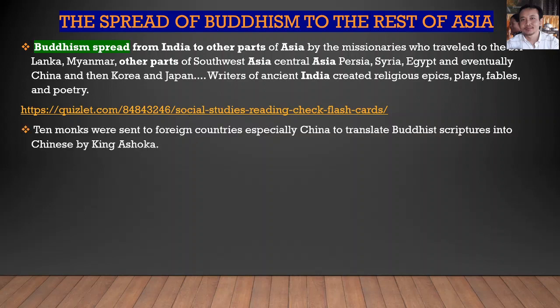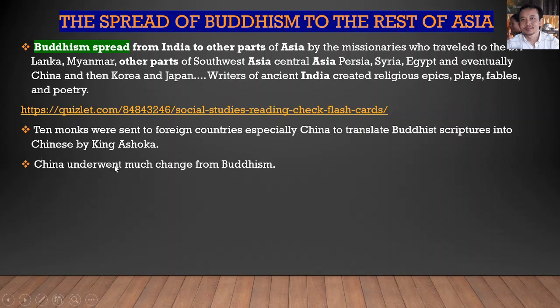Monks were sent to foreign countries, especially to China, to translate. Why did King Ashoka send the monks to foreign countries? Because he wanted to spread Buddhism to the rest of Asia, and the monks could translate the Buddhist scriptures for the people of the other countries. That's why the king sent them there, especially to China, to translate Buddhist scriptures into Chinese.